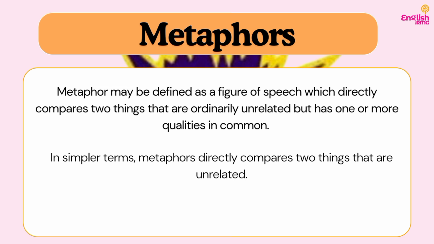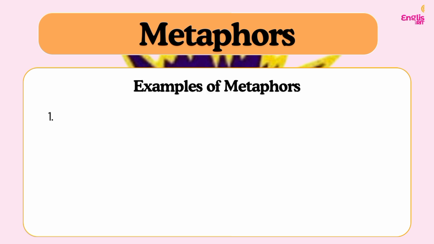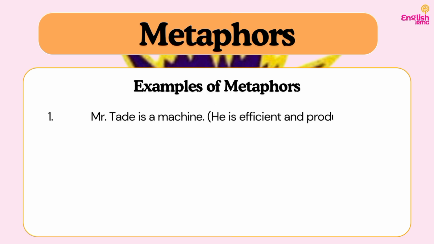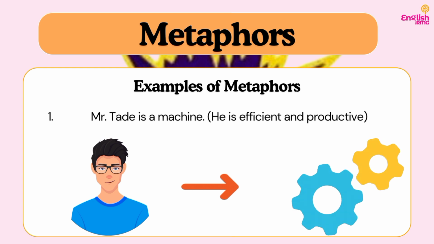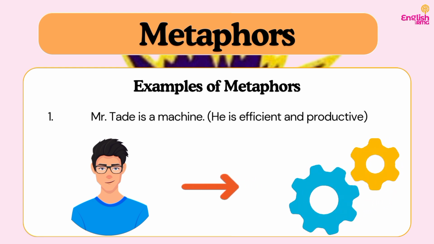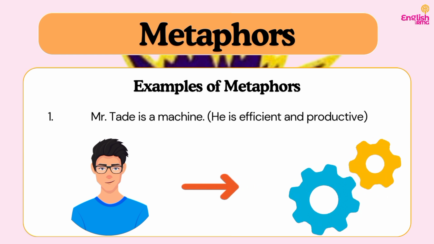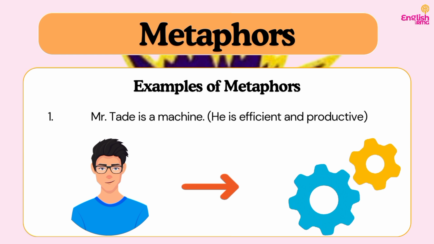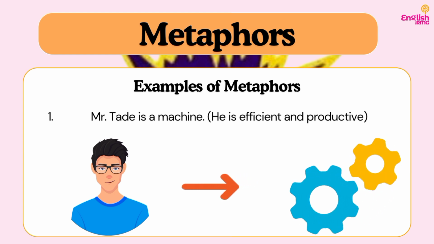How do I mean? Let's consider a few examples to exemplify this definition. Example 1, we have Mr. Tade is a machine. Mr. Tade is a full grown man, an animate human being, while a machine is an inanimate object. So they are ordinarily unrelated. However, we are directly comparing them in this sentence because they have some qualities or features in common.